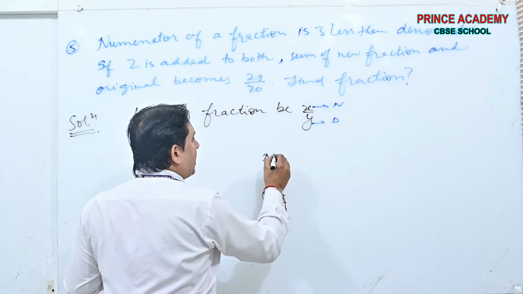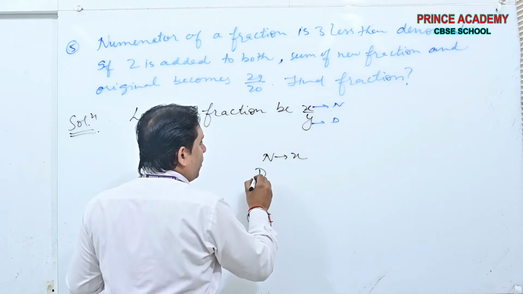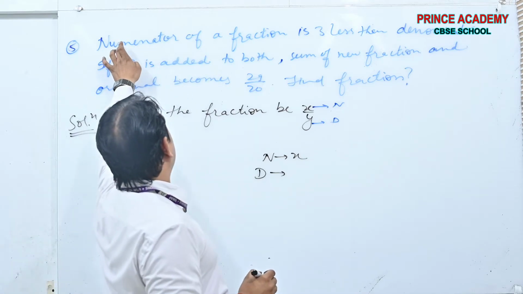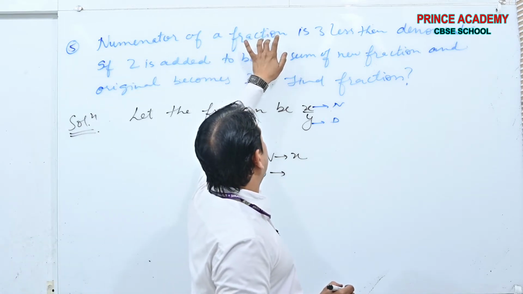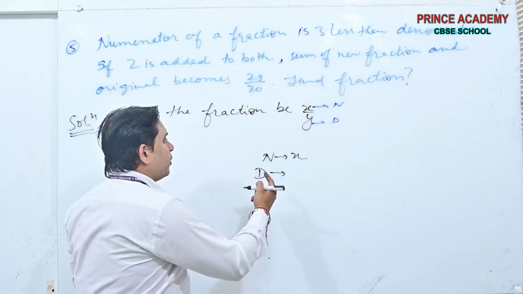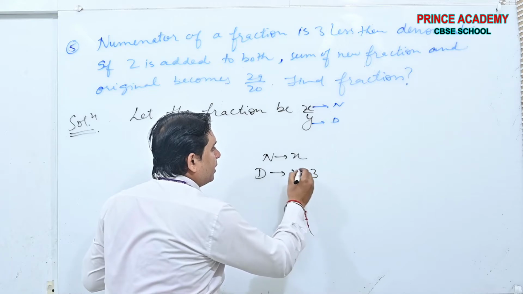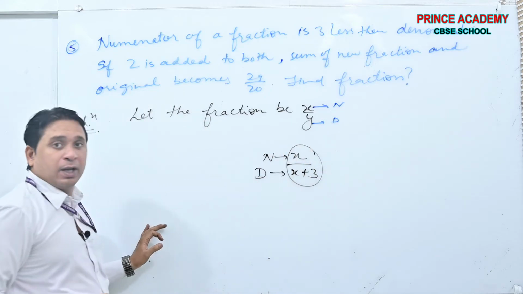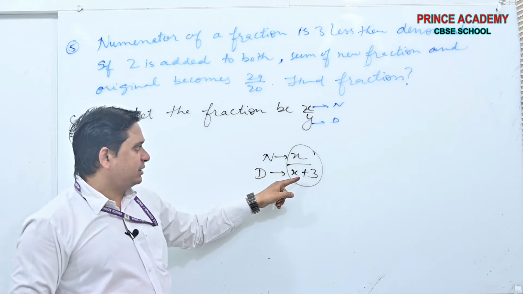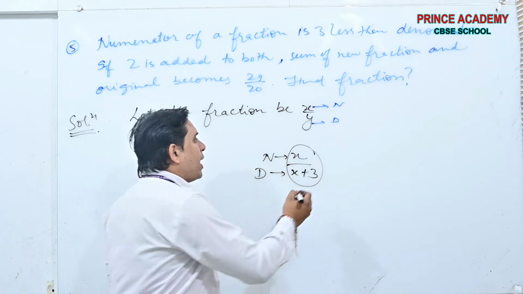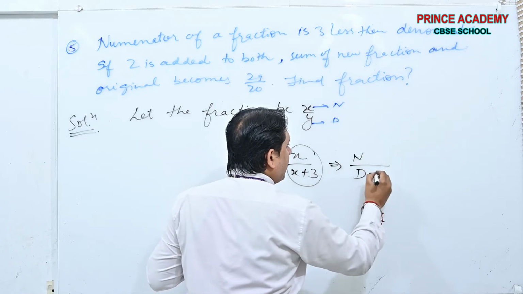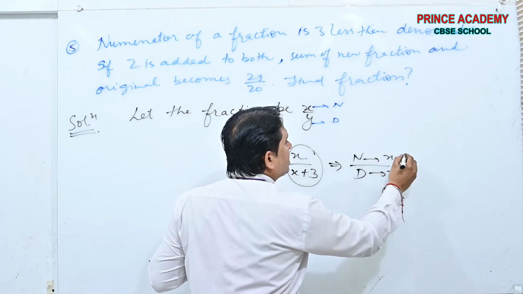If the numerator is x, the denominator will be x plus 3. Yes or no? Why beta? Because the numerator is 3 less than the denominator. If you are considering the denominator as x, it will be x minus 3.